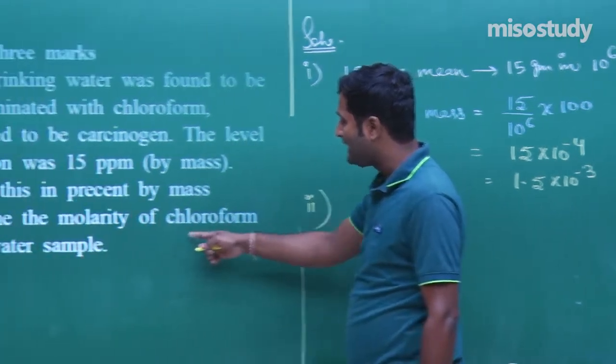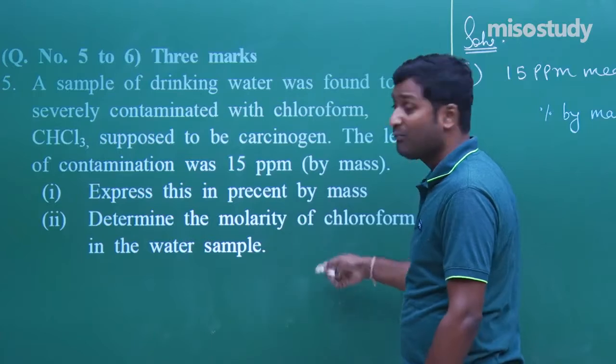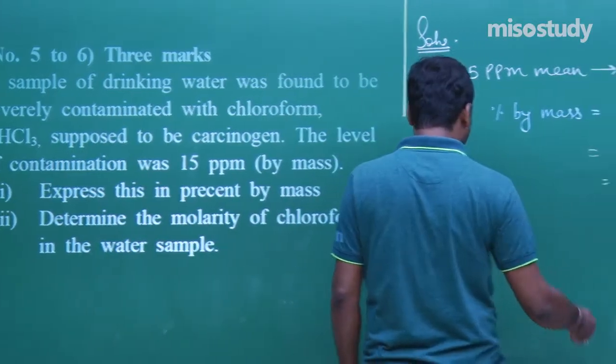Determine the molarity of chloroform in the water sample. What is given here? Molarity. So simple.